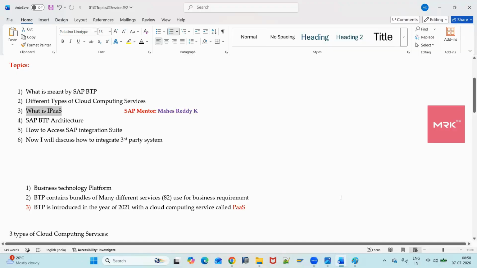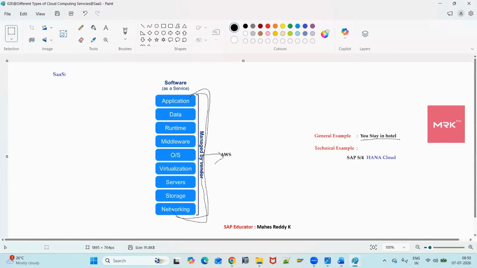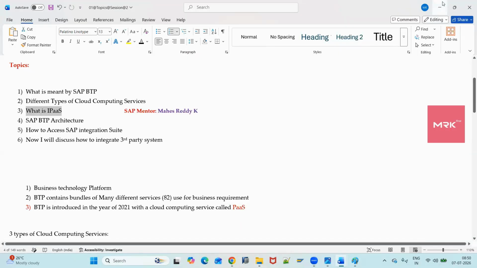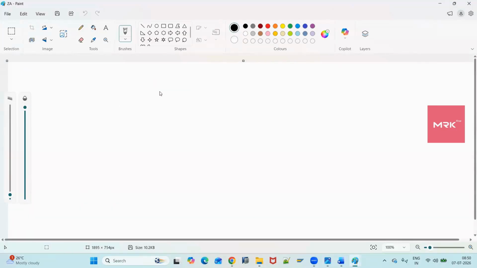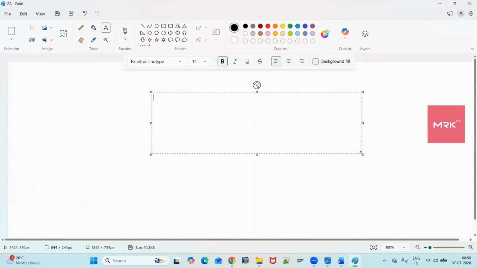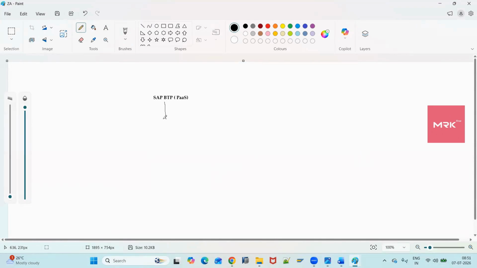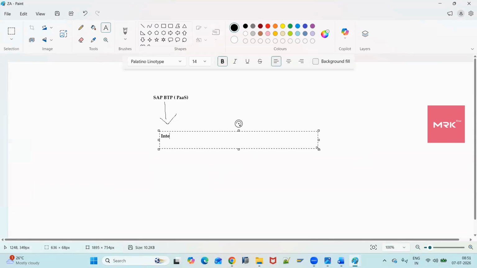Now, what is iPaaS? Very important. This is an interview question. What is iPaaS? So let me convey that. SAP BTP is introduced as a PaaS cloud computing service. In SAP BTP, we have bundles of many different services. Out of all these services, one of the services is Integration Suite. This is also called iPaaS. Another name for Integration Suite is iPaaS.